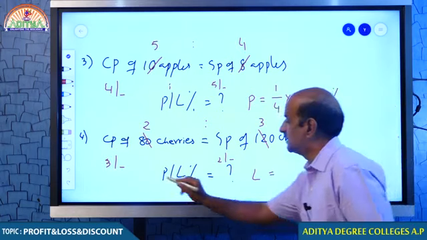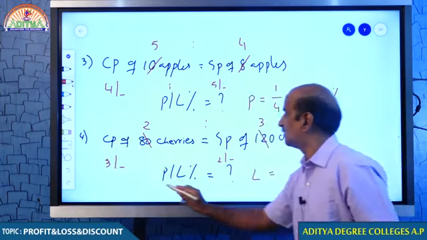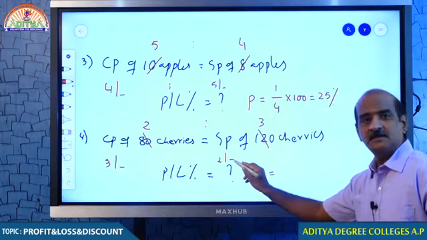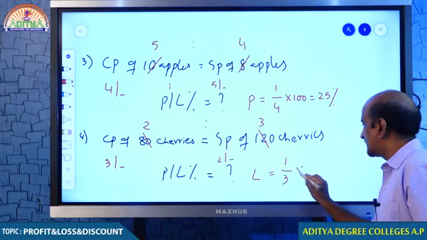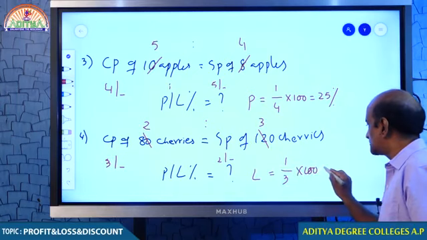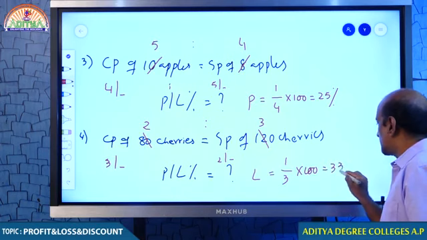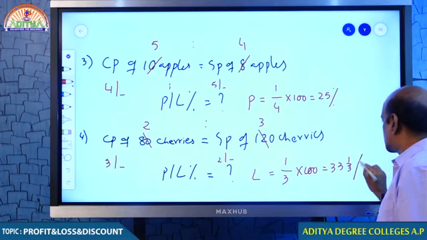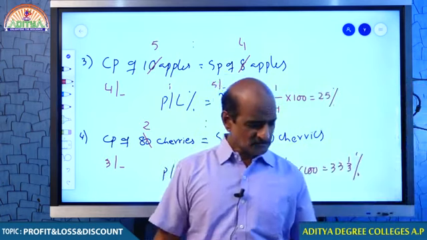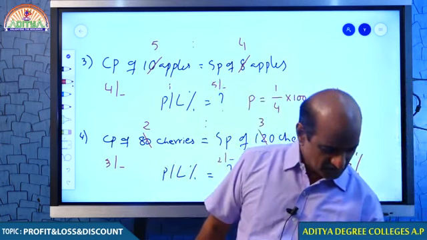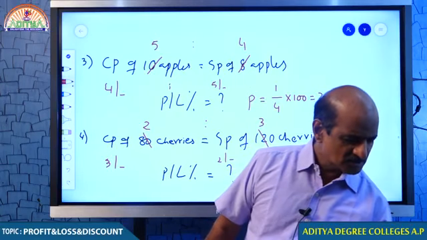How can you say that? Cost price is more, selling price is less. When CP is more, SP is less, obviously you lose 1 rupee. So, loss percent is given by the formula loss by CP into 100. Hence, your answer must be 33 1/3%. Okay, students? So, please understand that is all about loss percent.